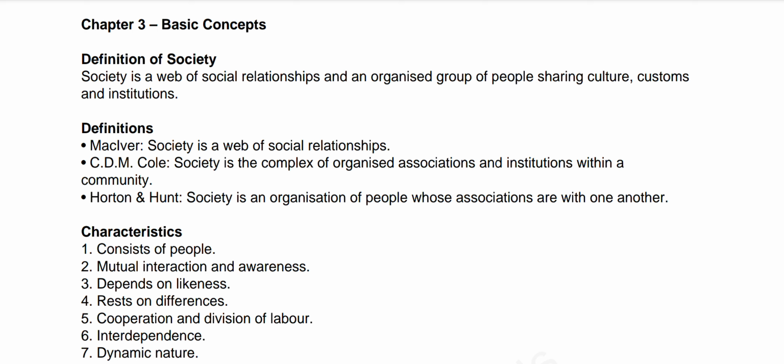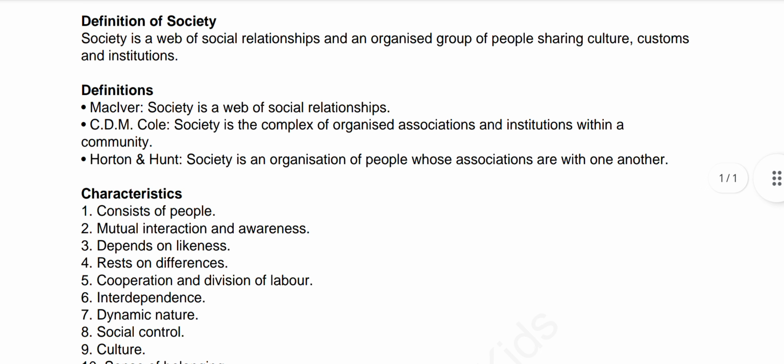This is a very short definition. Next come the other definitions that I wrote here. The first one is given by MacIver, and the last one by Horton and Hunt, sorry, it's not Hunt, it's Hunt with a D, not T. These two are very important definitions for you.